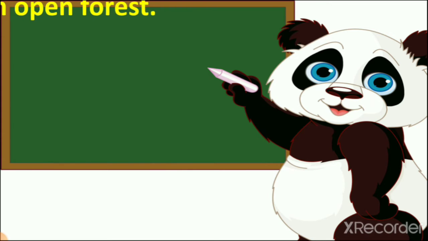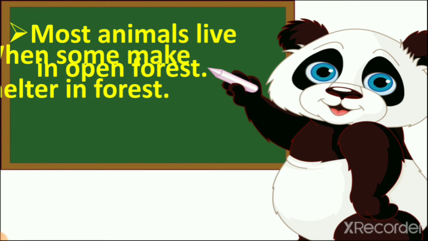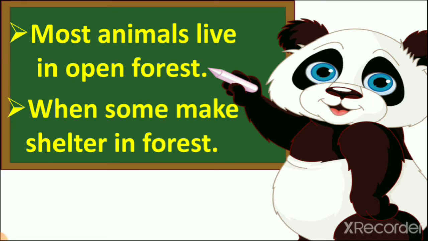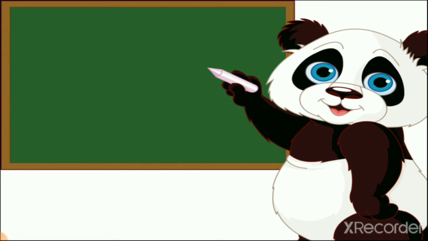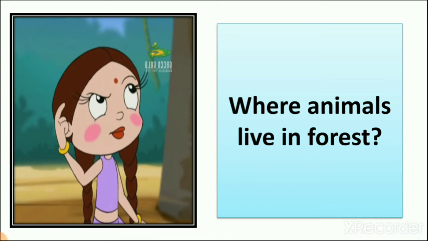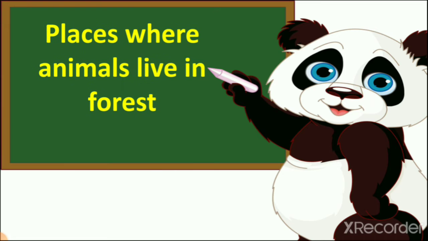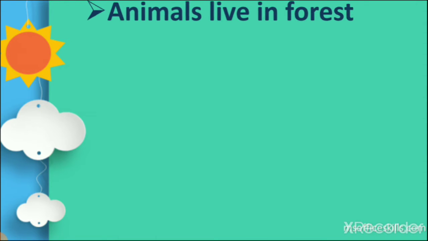We learned yesterday that most animals live in open forest, while some animals make their shelter in the forest and some animals live in places in the forest. So first we learned where animals live in forest. Yesterday we learned places where animals live in forest.